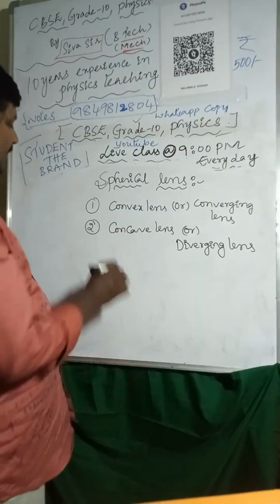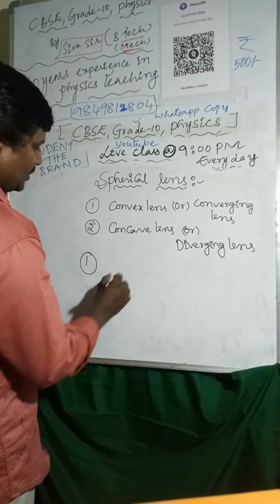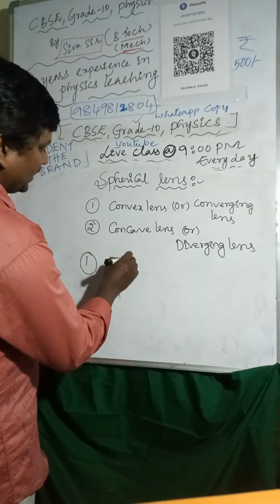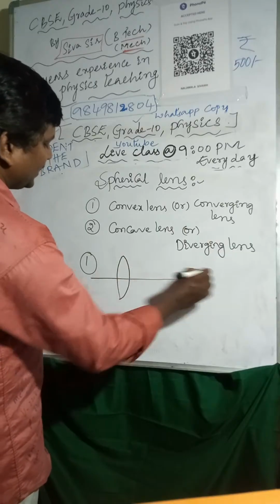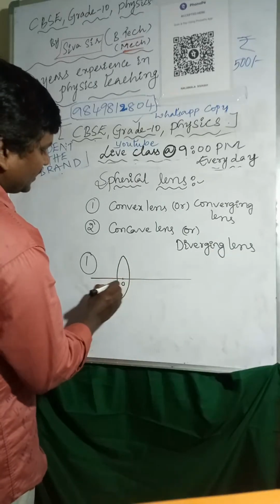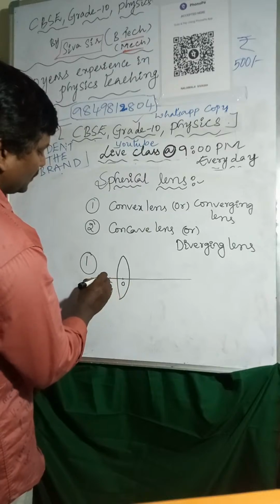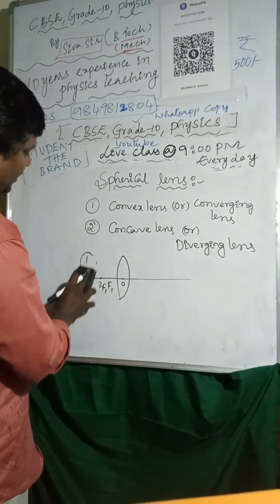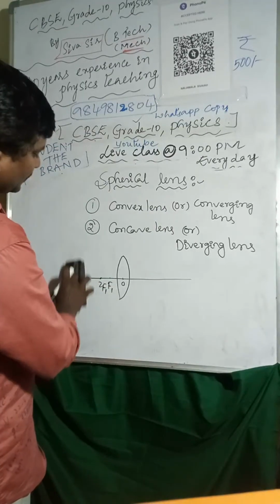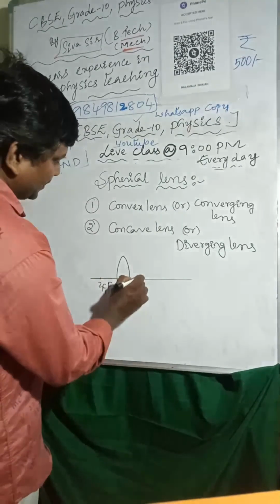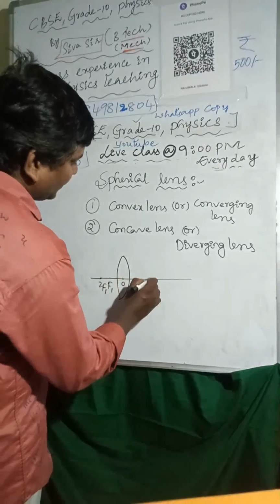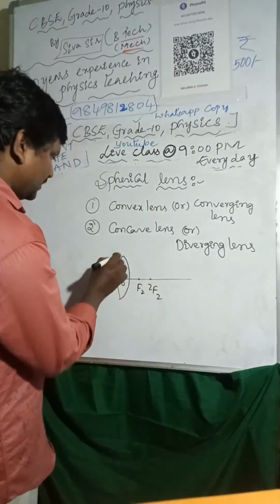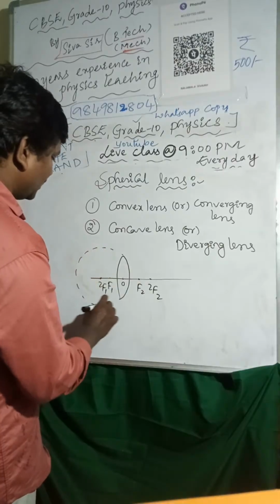Here you can see, I am taking the lens like this. This is the optic center, F1, 2F1. It is part of a sphere. This is F2 and 2F2. I am considering this as a part of this sphere, and this also a part of this sphere.